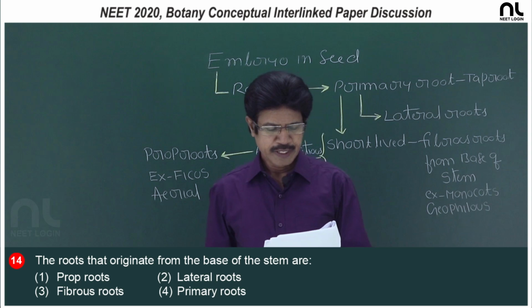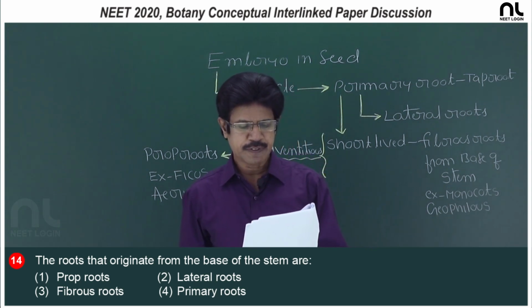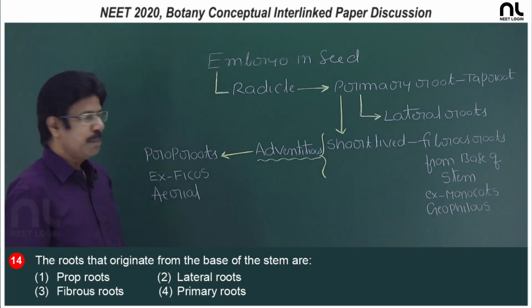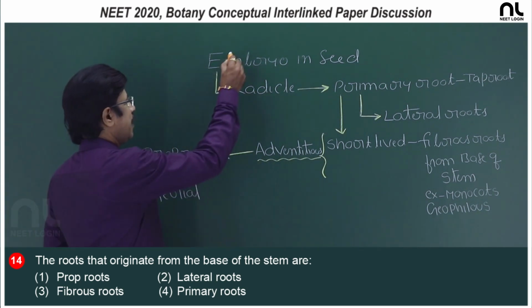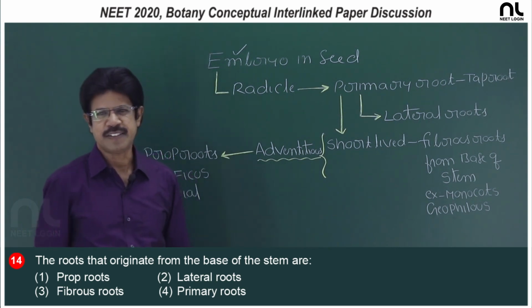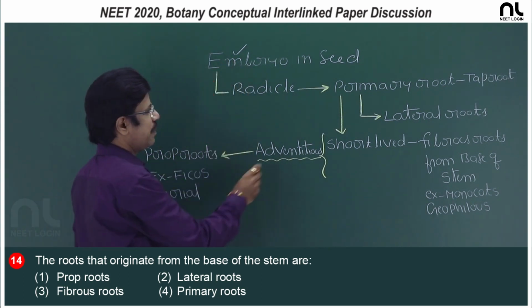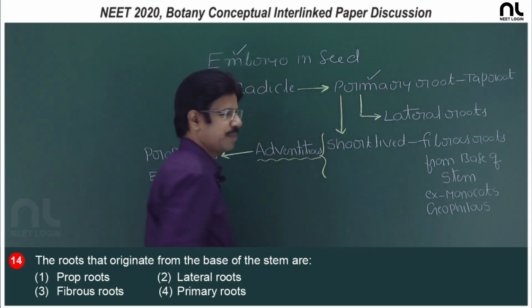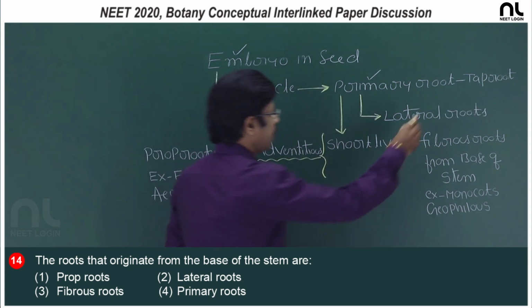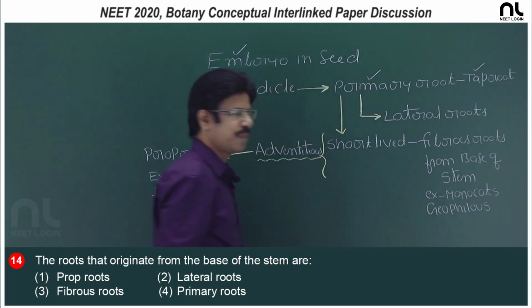Question number 14. The roots that originate from the base of the stem are adventitious. The embryo of the seed is the progenitor, the miniature plant. The radicle of the embryo develops into the primary root. If the primary root is persistent, it is the taproot.